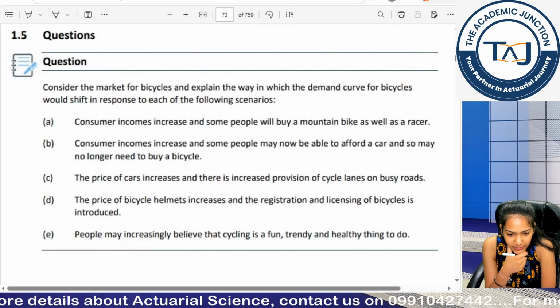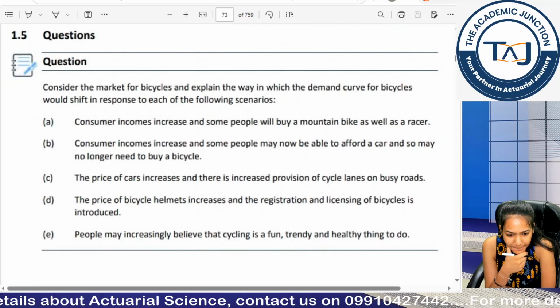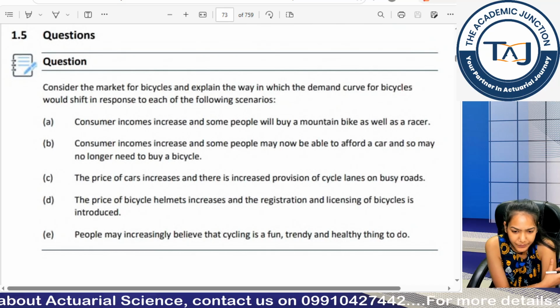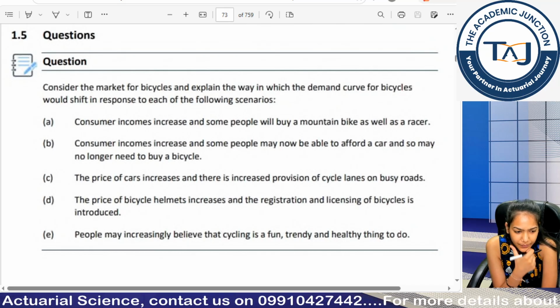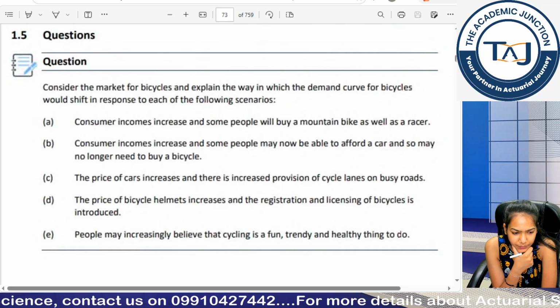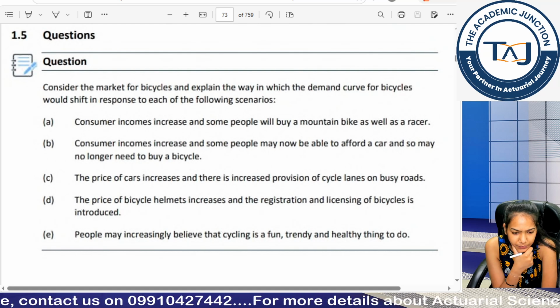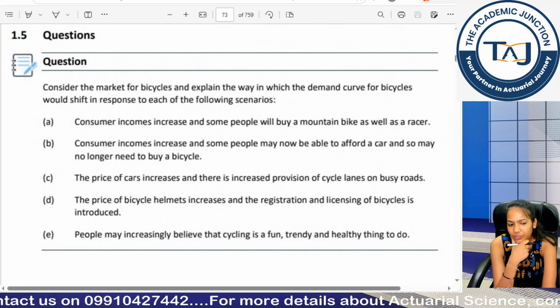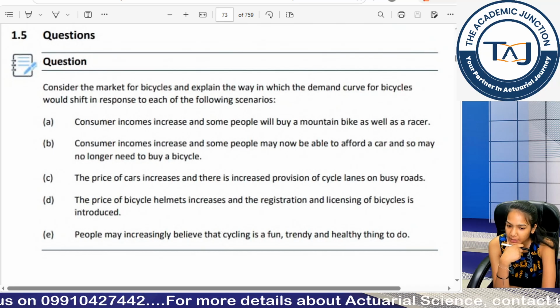Okay, I've got the answer for C. Leftward shift is for C, Fatima, or B?